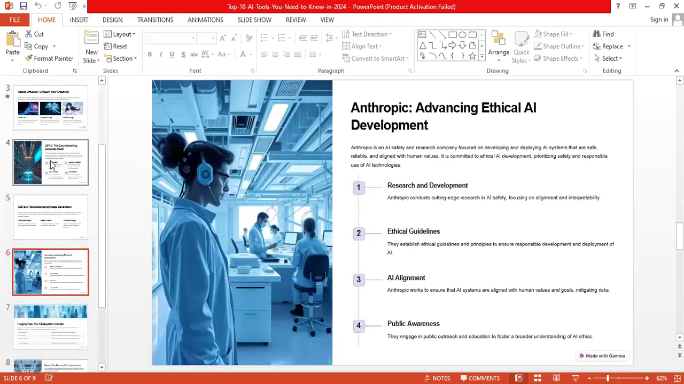Next one, Anthropic. It is one of the advanced AI tools. The main important role of this is to work on research and development, ethical guidelines, AI alignment, and public awareness.